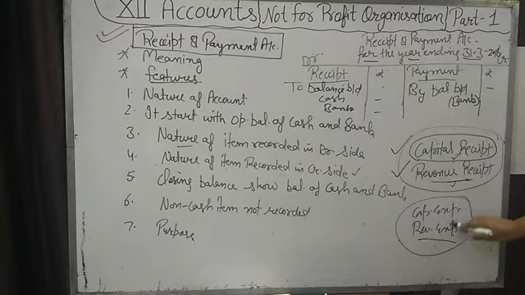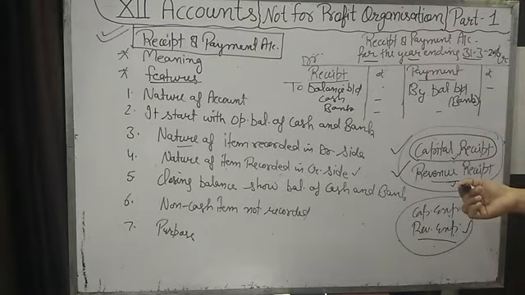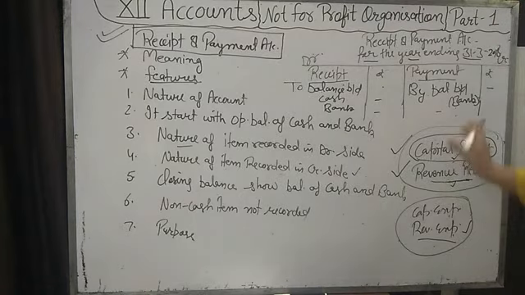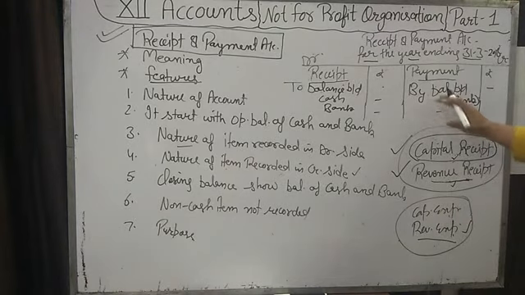So both expenditures will be recorded on the credit side, whether of the previous year, current year or next year. If we pay salary to our employee in advance, that also will be recorded on the payment side, the credit side. So every receipt and every payment will be recorded in the receipt and payment account.